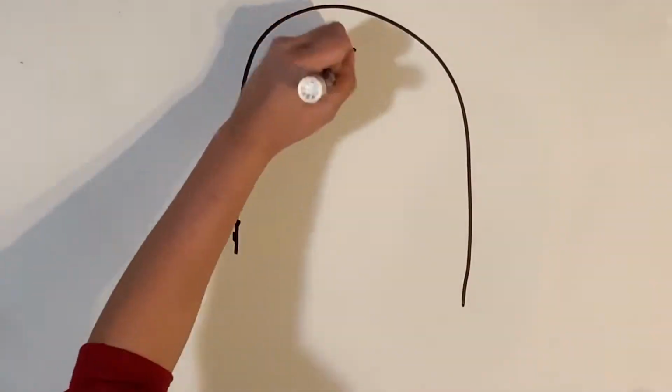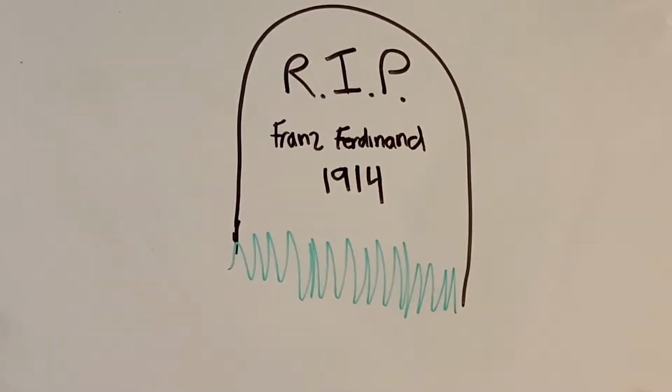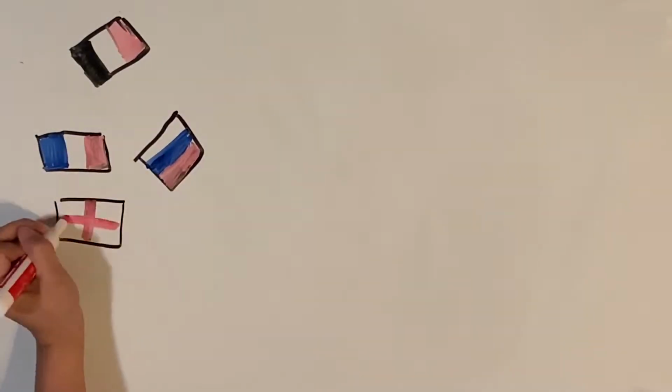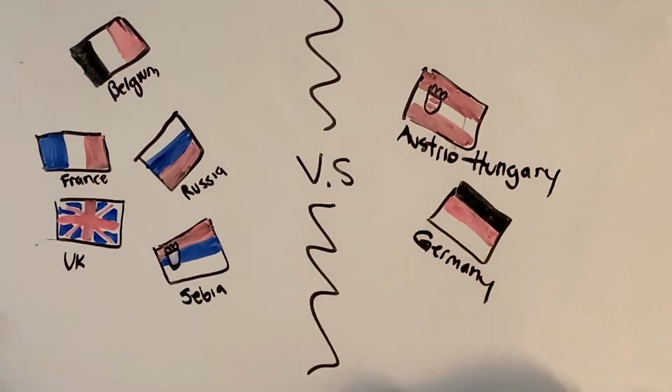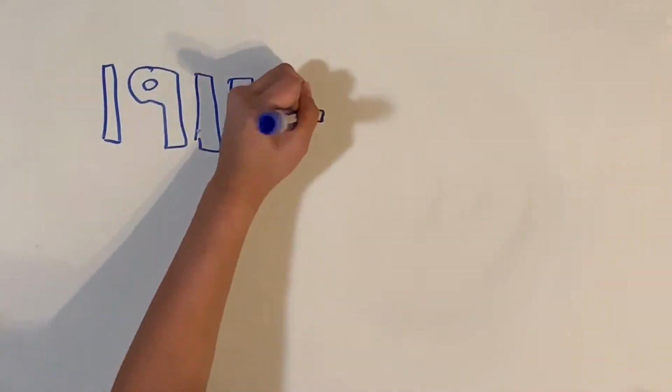This assassination took place in Bosnia on the 28th of June, 1914. Within a week of the occurrence of this assassination, Belgium, France, Russia, Great Britain, and Serbia allied up against Austria-Hungary and Germany. The war ended up lasting until 1918.